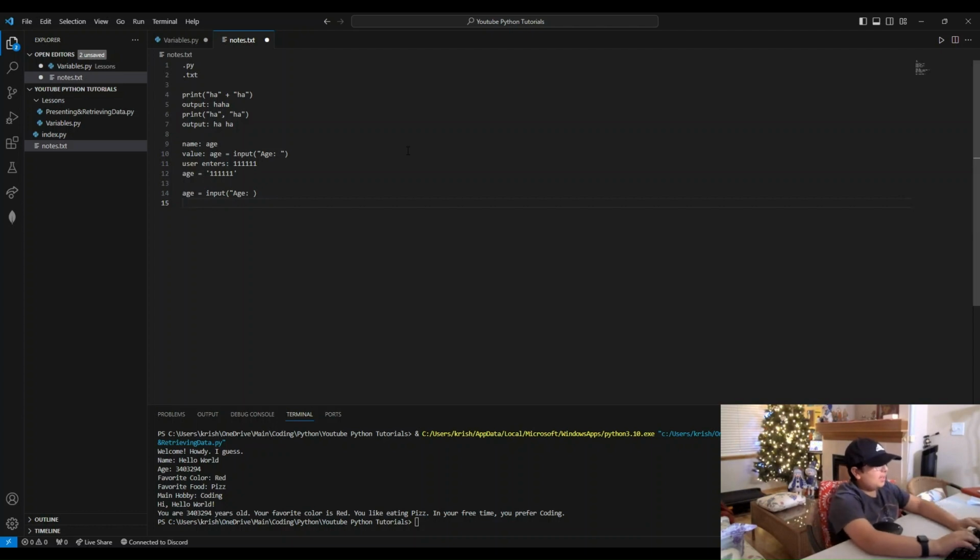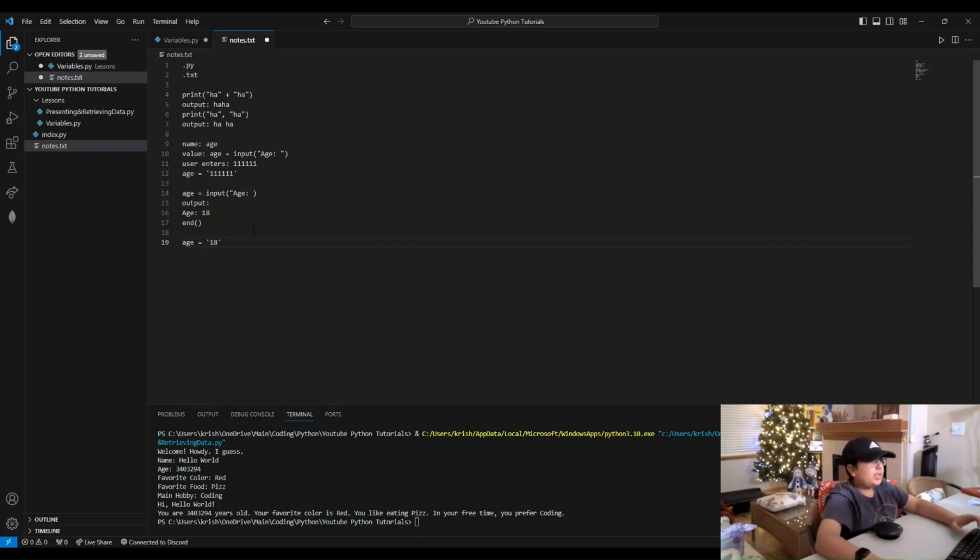And then say output age, and then I type 18. That's not a real function, don't try using it. Then age now equals 18, with quotes.